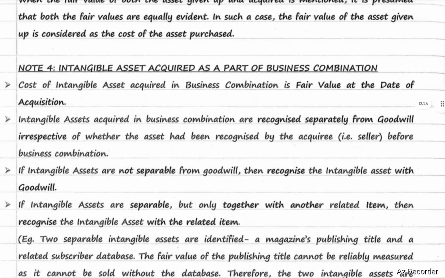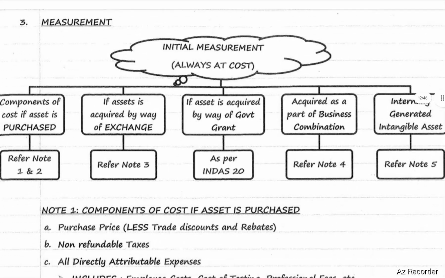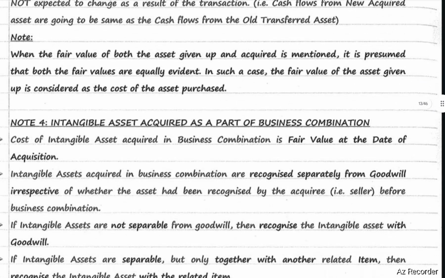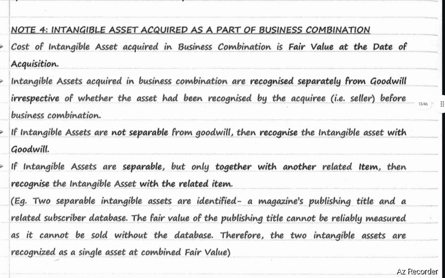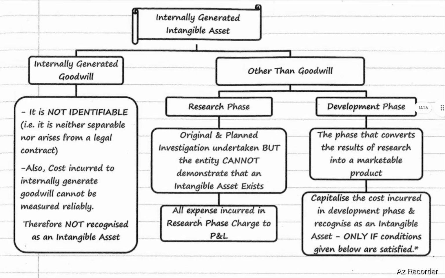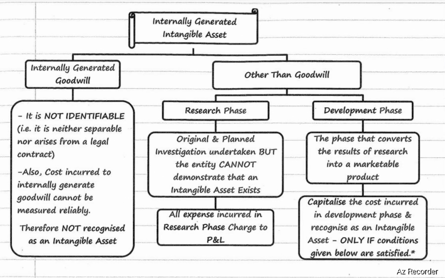Next, in case of internally generated intangible asset. Internally generated goodwill is not identifiable, that is, it is neither separable nor does it arise from a legal contract. Also, cost incurred on internally generated goodwill cannot be measured reliably. Therefore, it will not be recognized as an intangible asset.